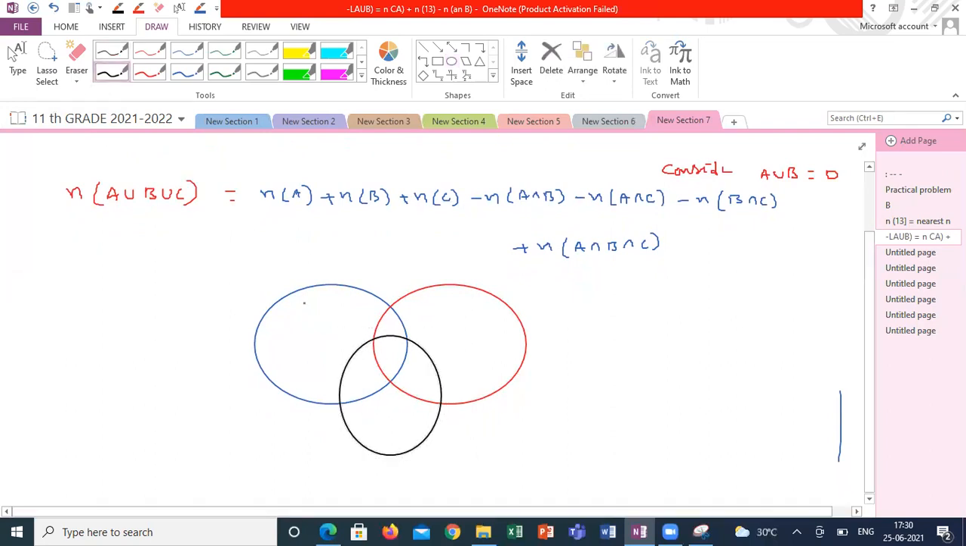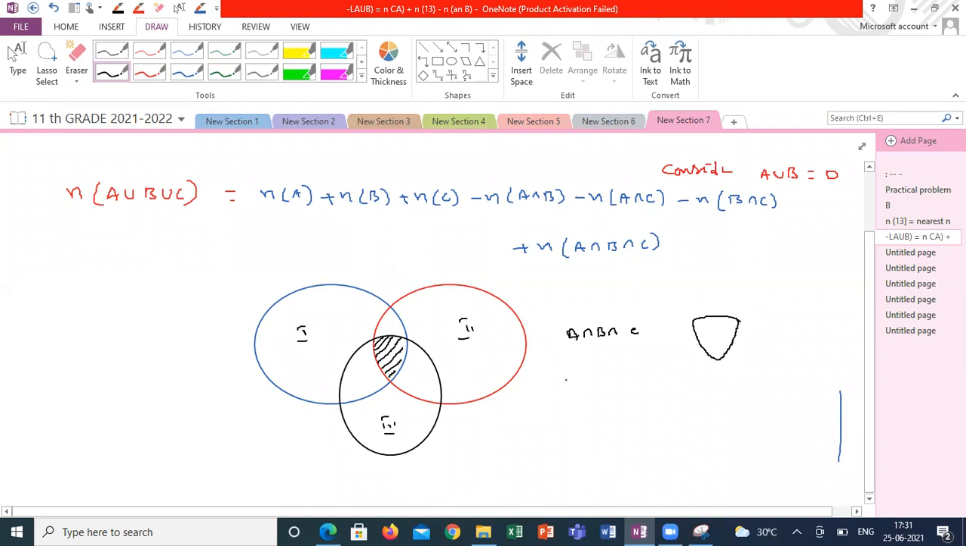You can see so many areas: 1, 2, 3. This part is A intersection B intersection C. A intersection B intersection C will be like this. This is the common area for the three sets.